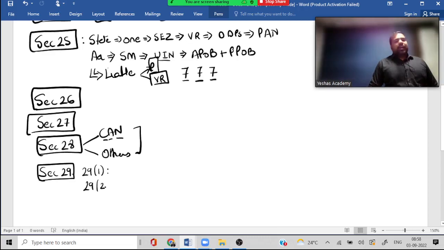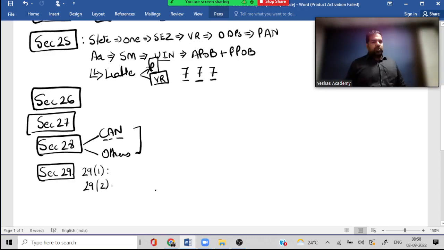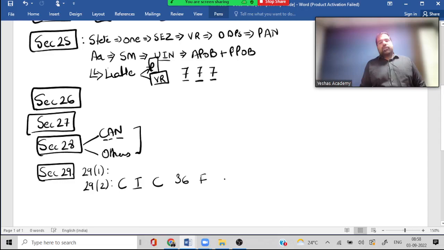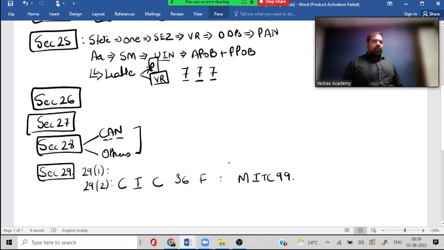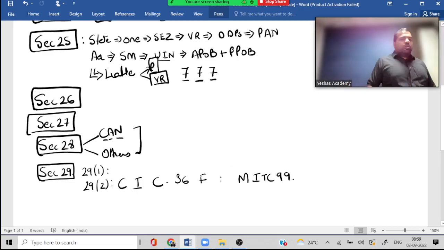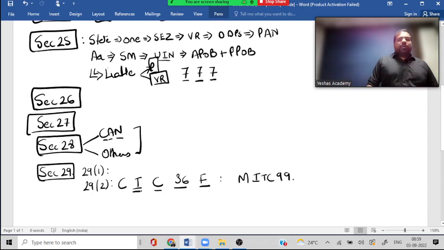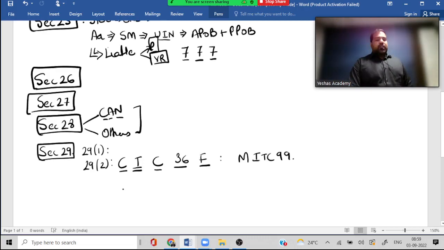29.2, can the GST officer cancel your registration? If he feels you can, immediately commence 36 frauds or missing ITC 99. These are 8 reasons. We've done them many number of times. You can go and check, have a look. But mainly, guys, no return filing, not commencing business for how many months, not issuing invoices, not supplying, and any contravention of GST law.